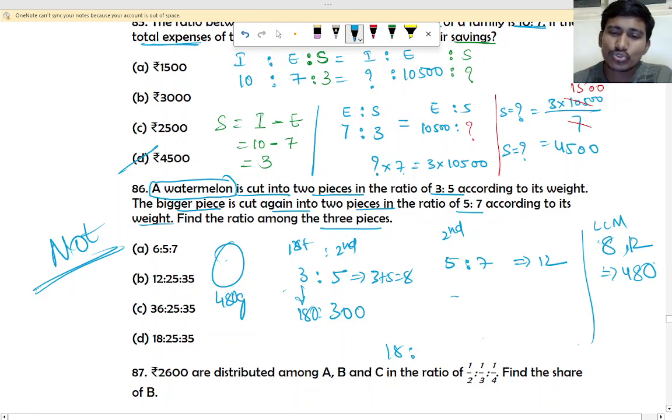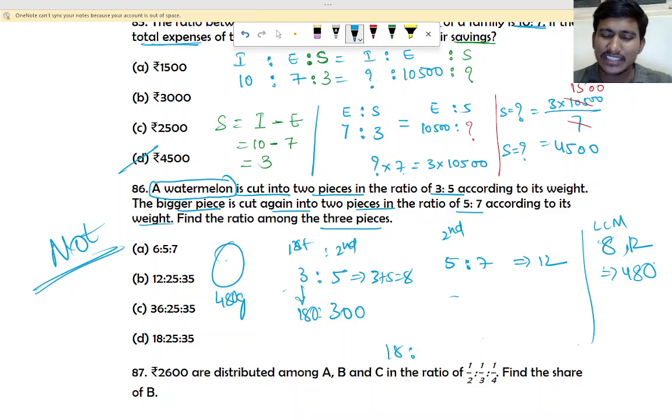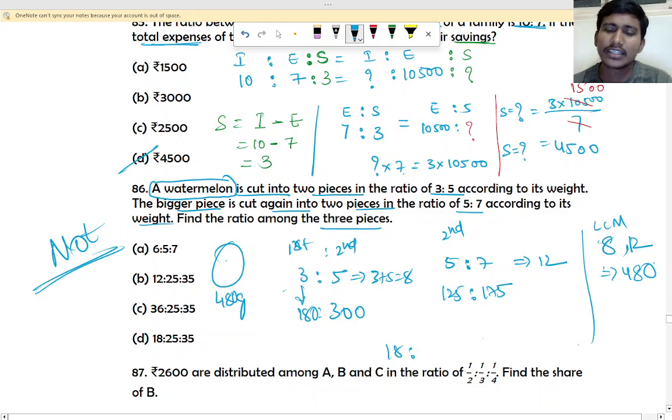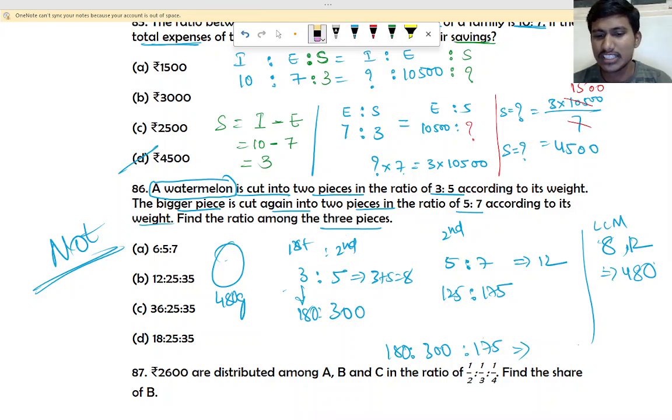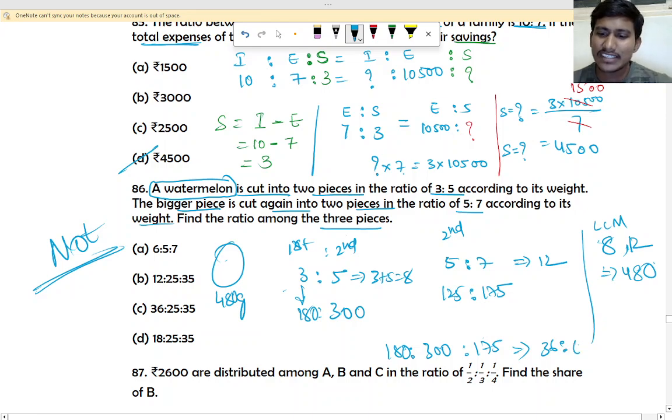Okay, so 25 5 is 125. 125 is to how much it is? Yes, 125 is to 175, right? 175 means it is 180 is to, second one is 300 is to 175. So this will be the ratio. If you simplify, you will get the answer. Okay, yes. So if you simplify, which table it will come? Yes, 5 table it will come. So 5 table means 36 will come. 36 is to how much here? 60.